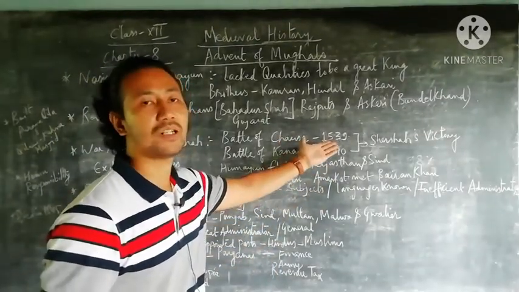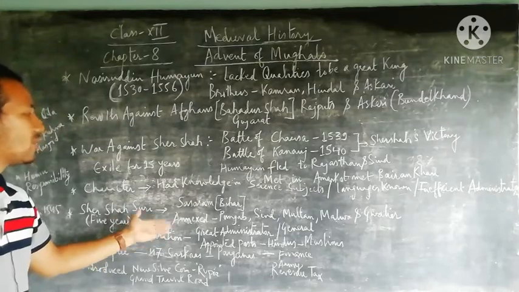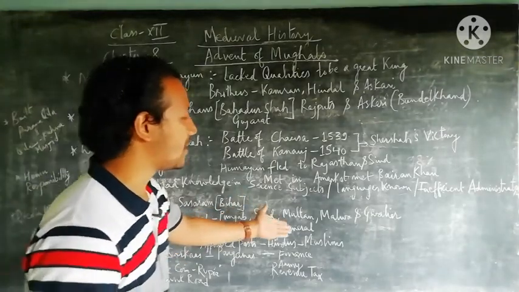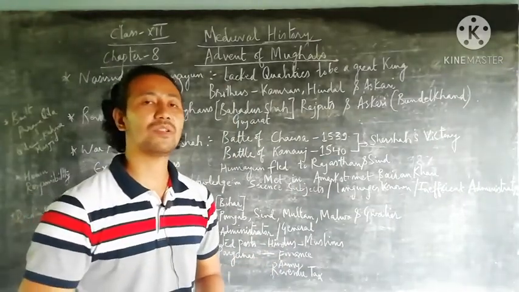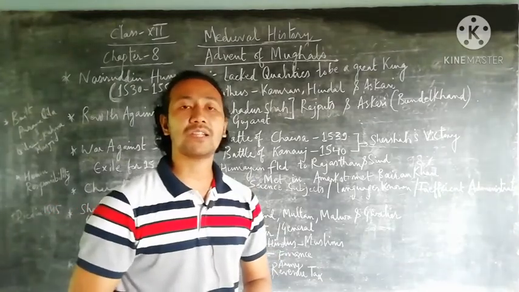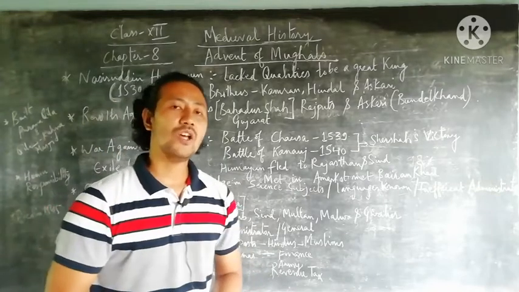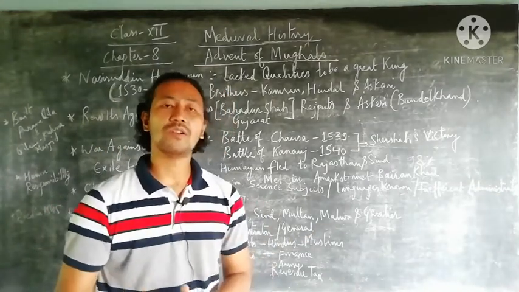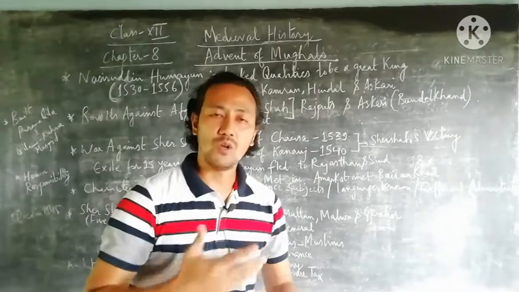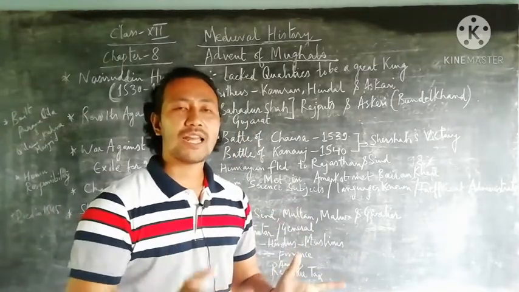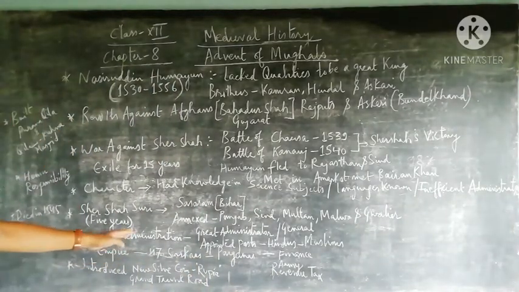Talking about these two battles, the 1539 Battle of Chausa and the 1540 Battle of Kannauj, there he got victorious. After that he also annexed many Indian states like Punjab, Sindh, Multan, Malwa, Gwalior, Bengal and many other areas because of his proper planning, and he is regarded as one of the greatest administrators in Indian history. Even now in our Indian government we follow the same footprints, the guidance given by him, with central government, state government, local self government, proper posts like council of ministers, departments, finance and so on.